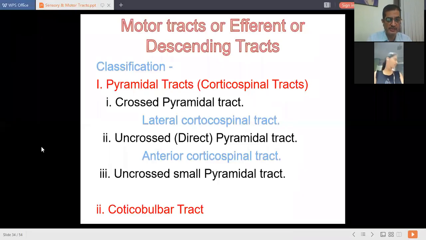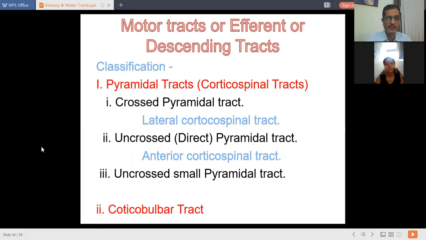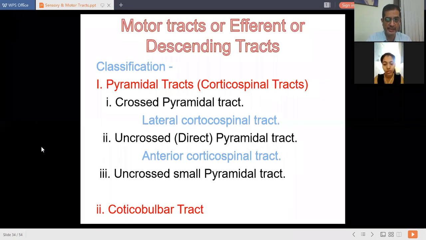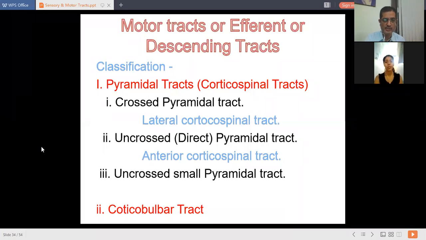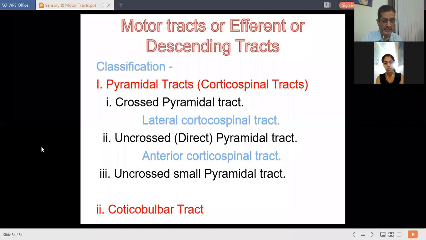We already discussed sensory tracts. So these motor tracts are also called descending tracts or efferent tracts. Motor tracts are called descending tracts as they descend from the cerebral cortex downwards through the spinal cord to the effector organs.